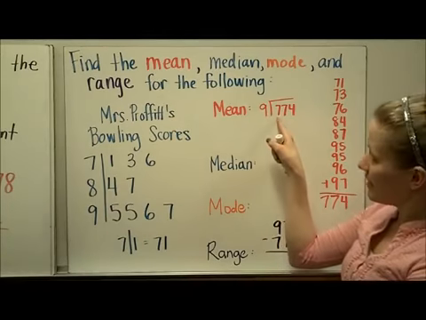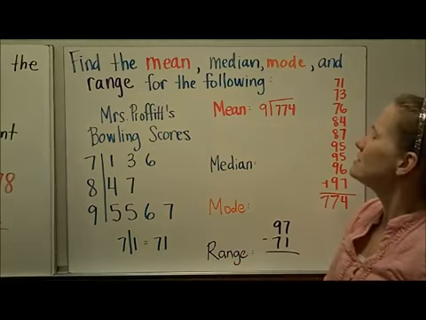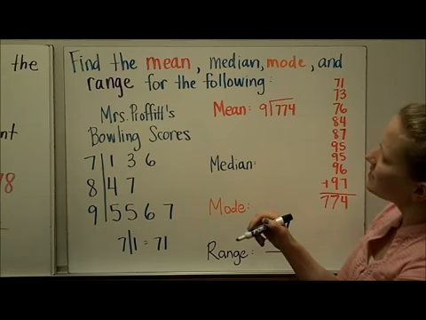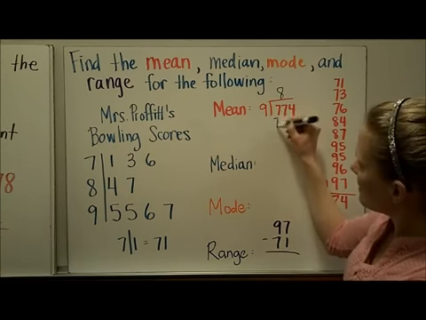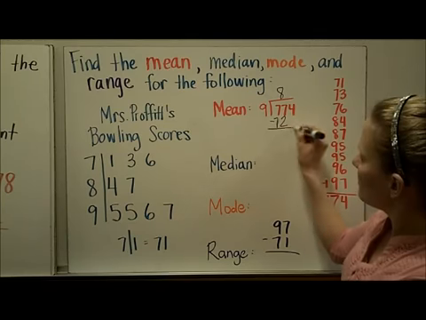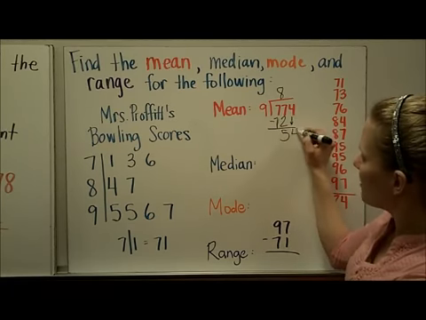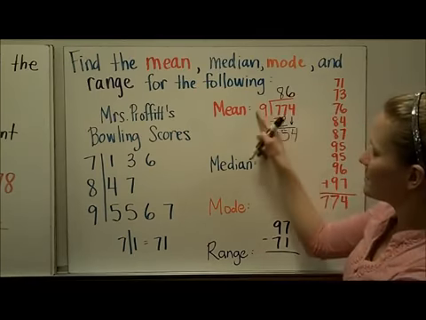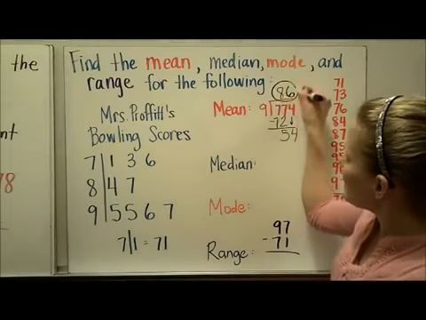So 9 can't go into 7. 9 goes into 77. Let's see. 9 times 8 is going to be 72. I'll get 5 when I subtract. I'm going to bring down a 4. 9 goes into 54 6 times, and 6 times 9 is 54, so I'd have no remainder. So my mean is 86.